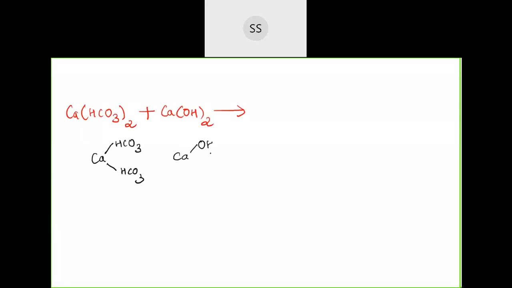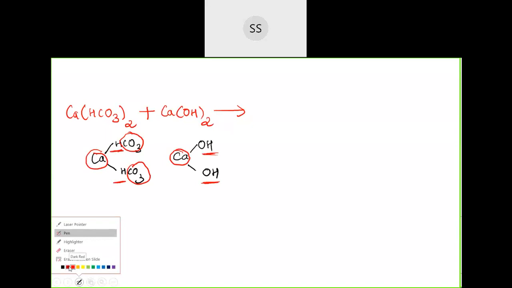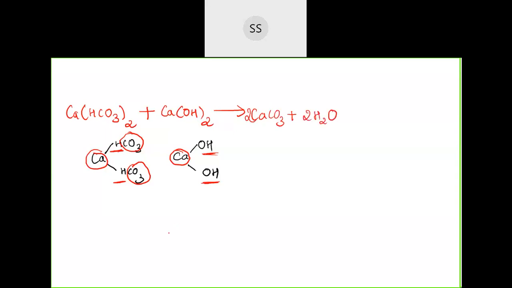Ca, then I have here OH and then OH. So calcium will finally combine with carbonate. You can take this one calcium, combine with this carbonate here, and another calcium also will combine with carbonate. The remaining is H here and H over here, and then OH on this side and OH on the other side. So you write that compound at the end. I can write the final compound as calcium carbonate, 2 molecules of calcium carbonate I'll be getting, plus the remaining is 2 molecules of water. So this will be the product.